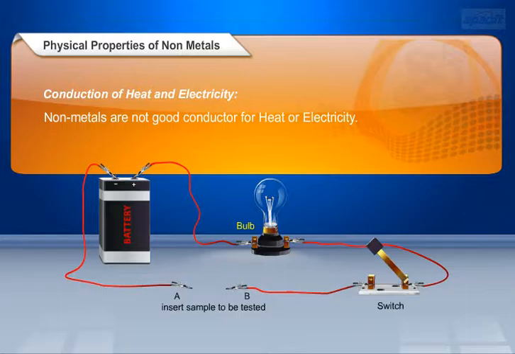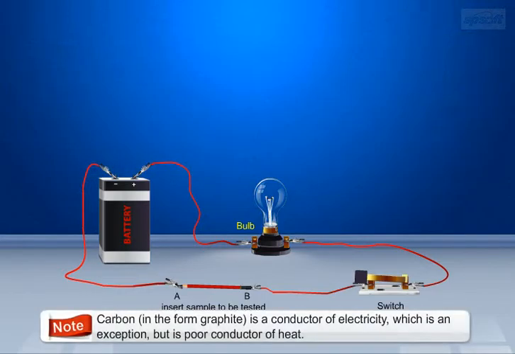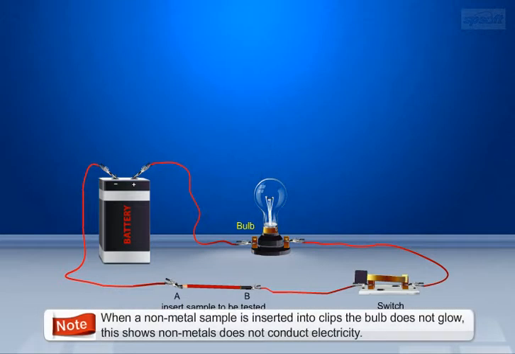Conduction of heat and electricity. Nonmetals are not good conductors of heat or electricity. Here note that carbon, which is in the form graphite, is a good conductor of electricity, which is an exception, but is a poor conductor of heat. When a nonmetal sample is inserted into clips, the bulb does not glow. This shows nonmetals do not conduct electricity.